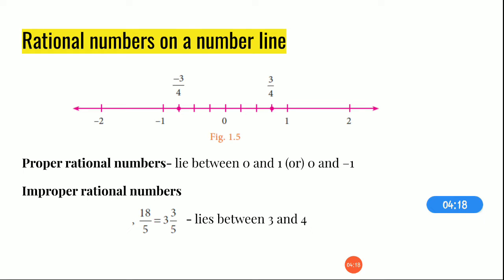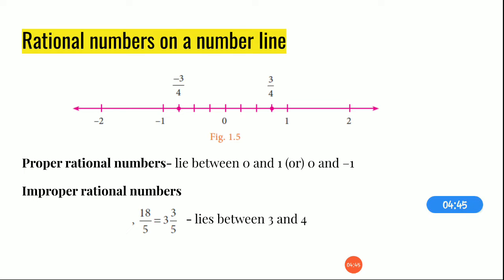That is, we are talking about 1 by 2, 1 by 4, 3 by 4. These terms we are talking about, right? Now we are going to spot where they lie on the number line. For example, if you are taking from 0 to 1, I want you to spot 3 by 4. The value in the denominator shows you how many parts the number is being divided into. Okay, now 3 by 4 means 1 is divided into 4 equal parts.